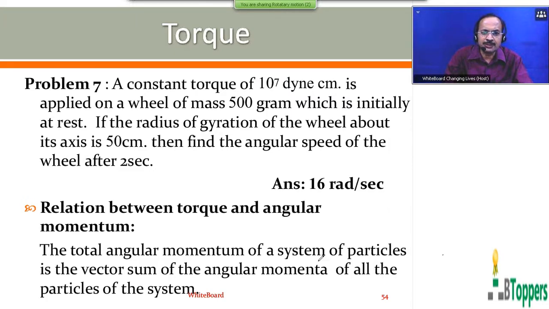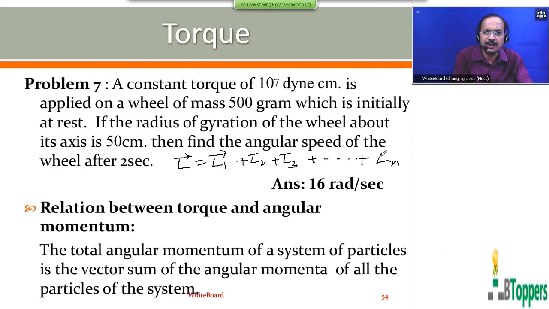The total angular momentum of a system of particles is the vector sum of the angular momenta of all the particles of the system. So in general, when you consider a system of particles which rotate about a common axis of rotation, the total angular momentum of the system about the common axis can be written as the vector sum of the angular momenta of all the particles.